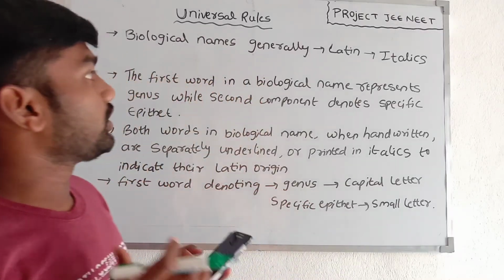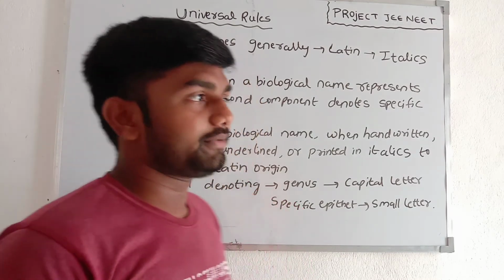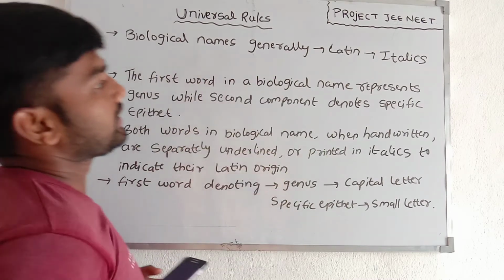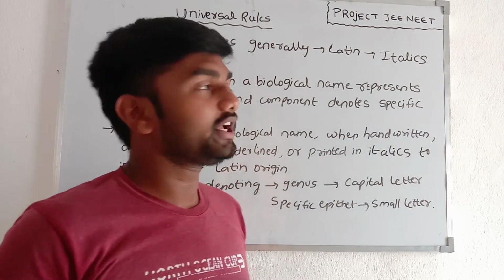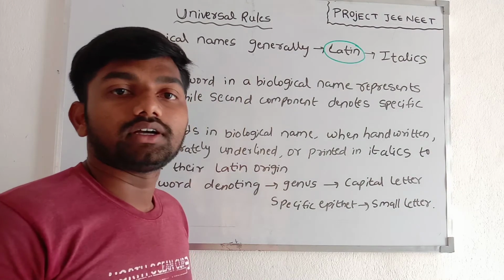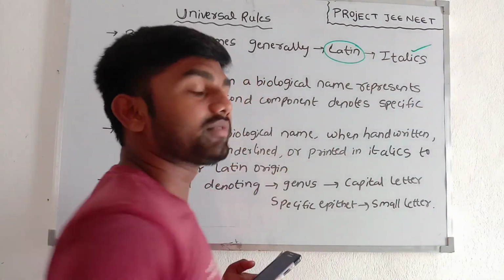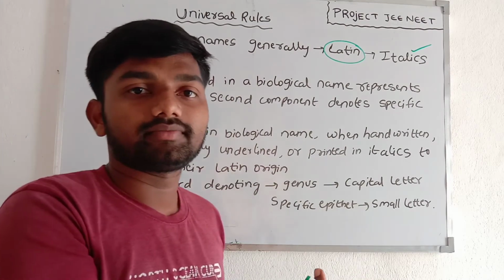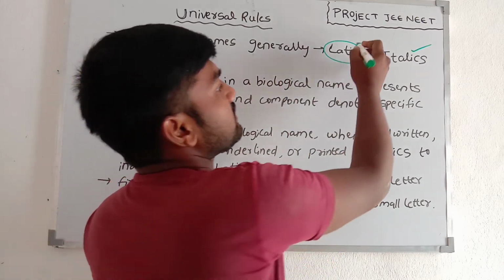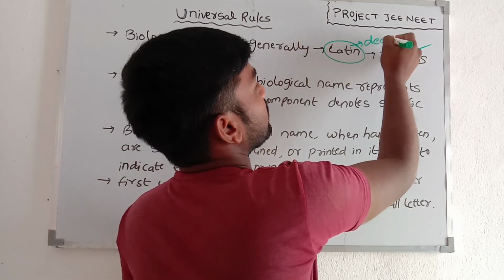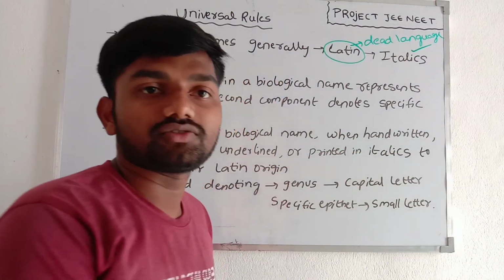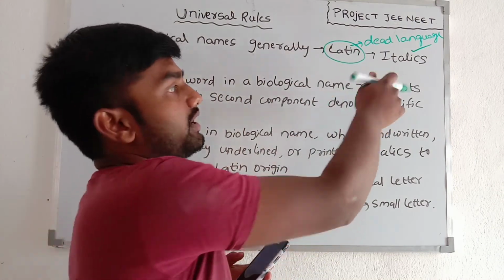So now the universal rules of binomial nomenclature. Biological names are generally Latin, but they are written in italics, because Latin is a dead language. We are not using this language anymore, so the names are present in Latin, but we write them in italics.